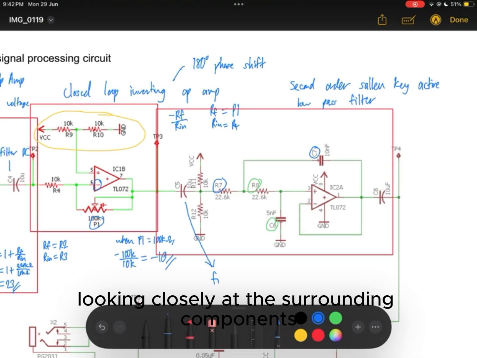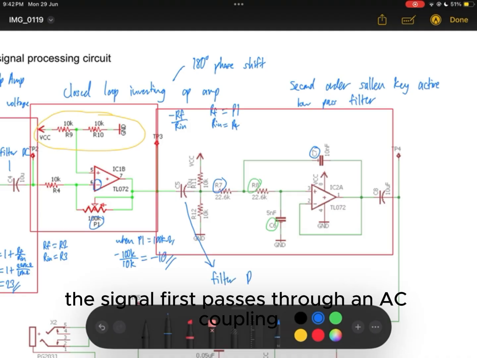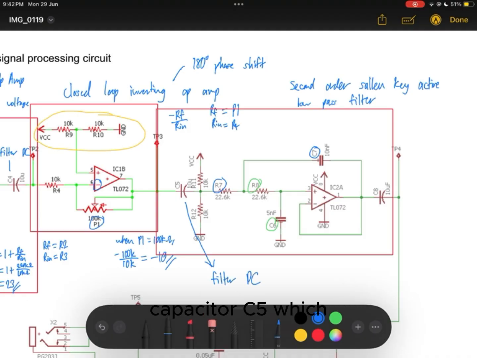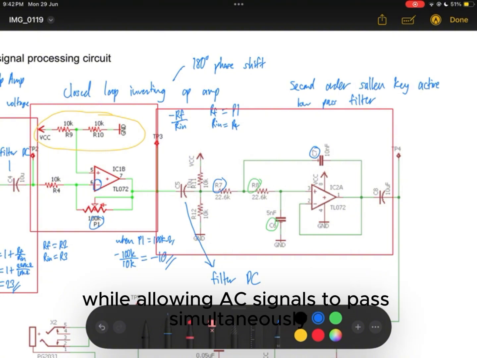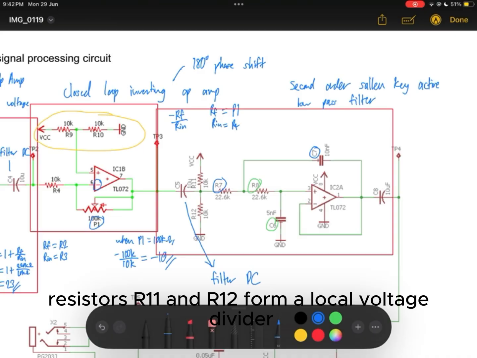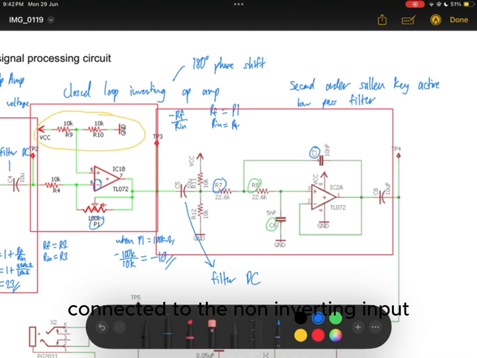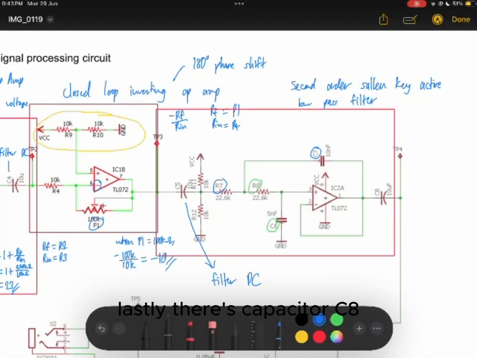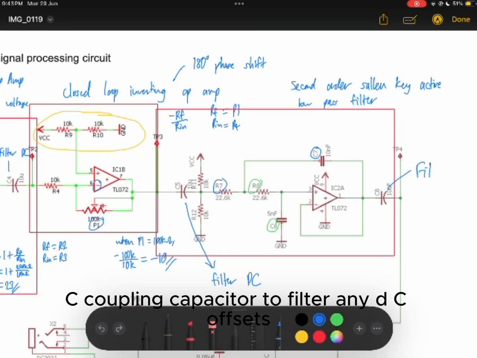Looking closely at the surrounding components of this stage, the signal first passes through an AC coupling capacitor, C5, which isolates the stage by blocking any accumulated DC offsets from the previous stage, while allowing AC signals to pass. Simultaneously, resistors R11 and R12 form a local voltage divider connected to the non-inverting input. Lastly, there is capacitor C8, which also acts as an AC coupling capacitor to filter any DC offsets.